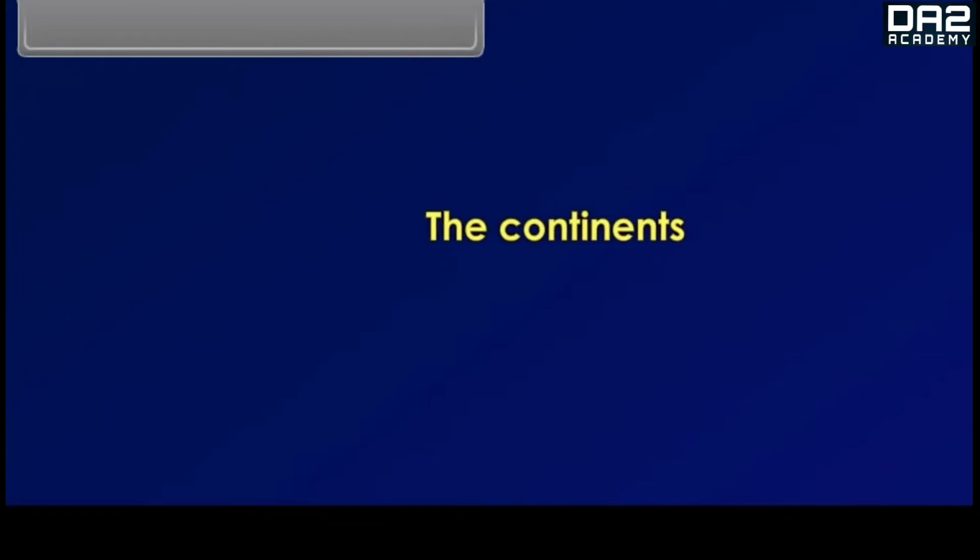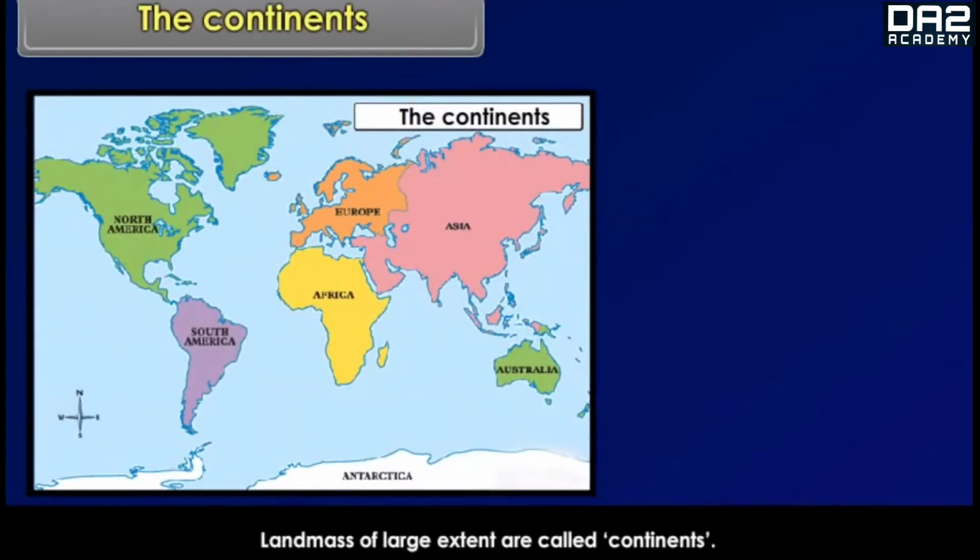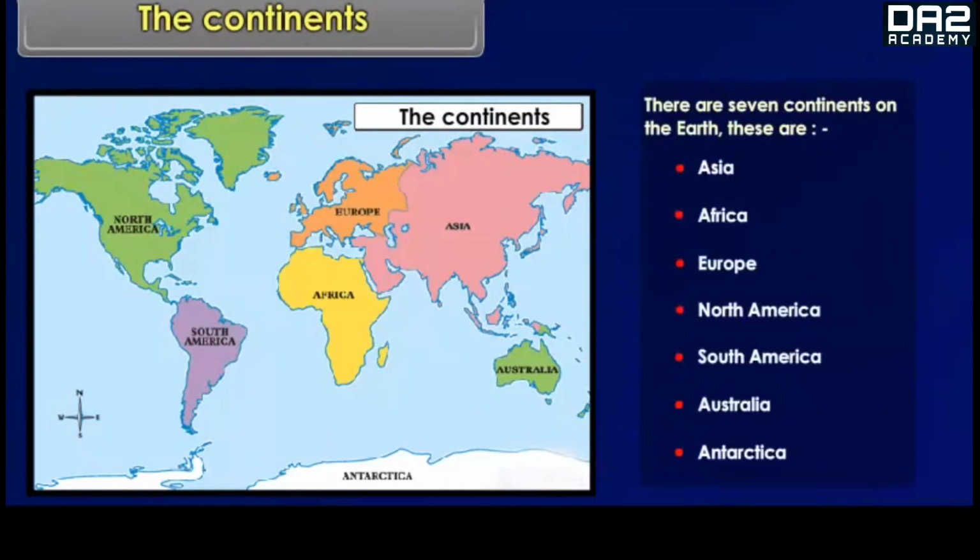The continents. Landmass of large extent are called continents. There are 7 continents on the earth. These are Asia, Africa, Europe, North America, South America, Australia, Antarctica.